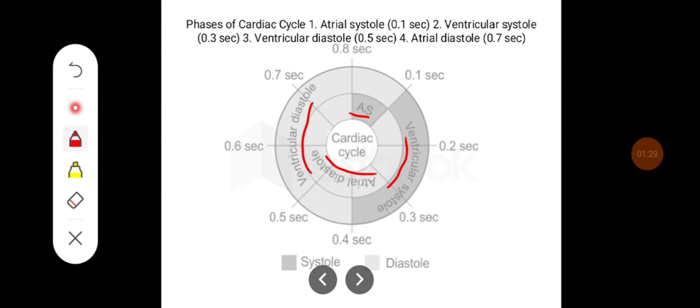Ventricular systole again consists of different phases: the isovolumetric contraction phase, rapid ejection phase, slow ejection phase, then protodiastole, isovolumetric relaxation phase, first rapid filling phase, diastasis, and last rapid filling phase, which corresponds with atrial systole.